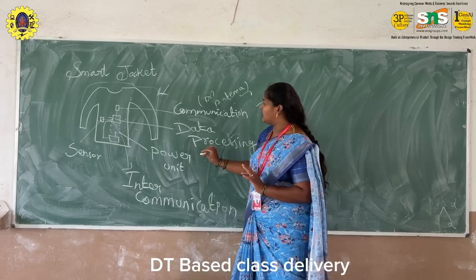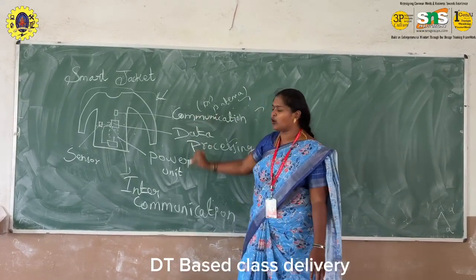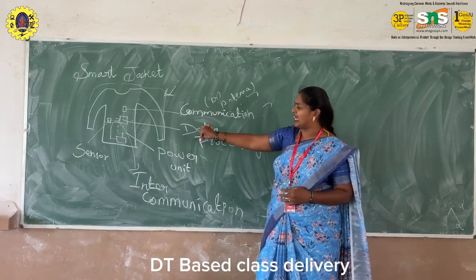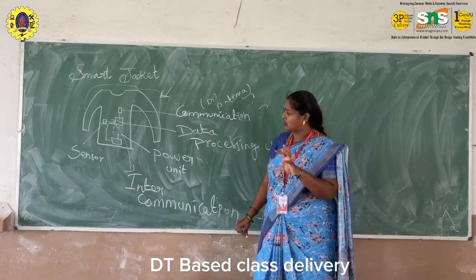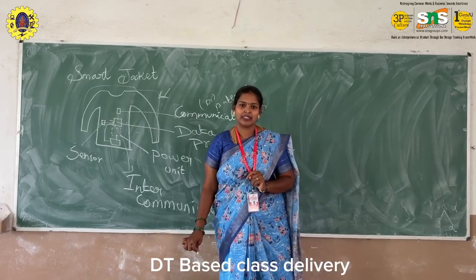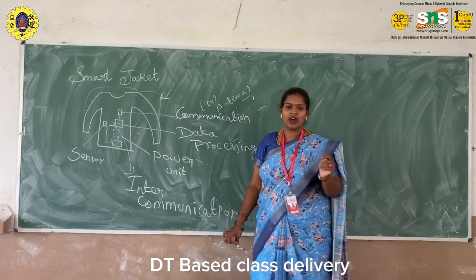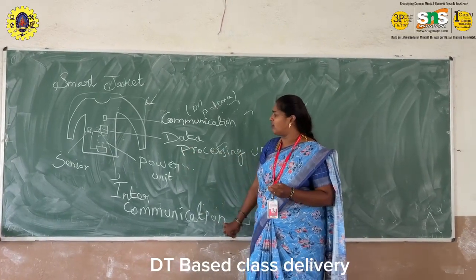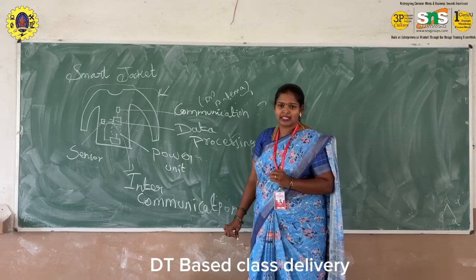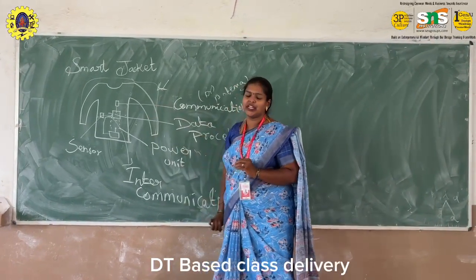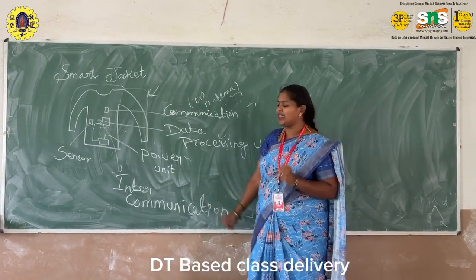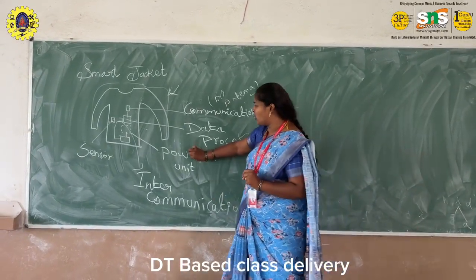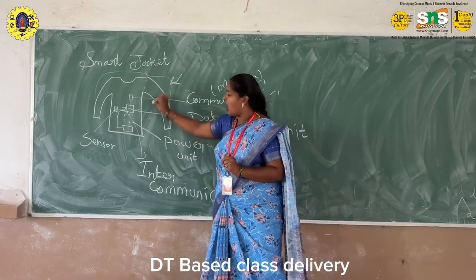So this is the process and working of this smart jacket. And for this power unit, in this jacket I attached an energy harvesting method. There are three types of energy harvesting method: solar, thermal and vibration. Here I attached the vibration energy harvesting method. Based upon body vibration, that vibration is absorbed by this unit and converted into an electrical signal. That electrical signal is given to this power unit. This power will supply power to all other units.